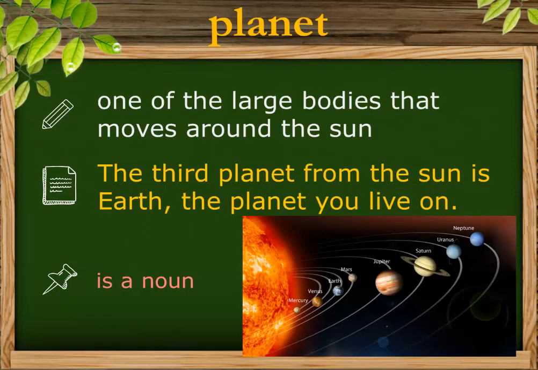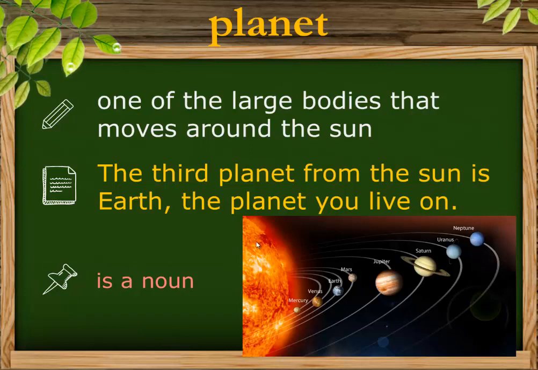Planet. Planet is one of the large bodies that moves around the sun. Example: the third planet from the sun is Earth, the planet you live on. The planet that we live on, actually, right?